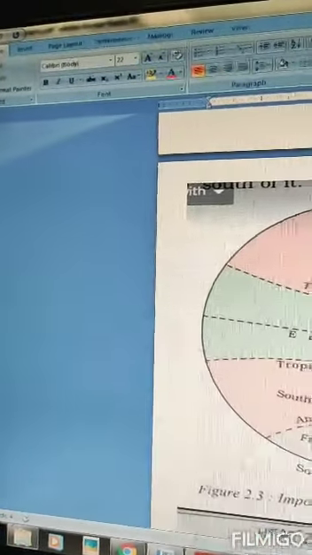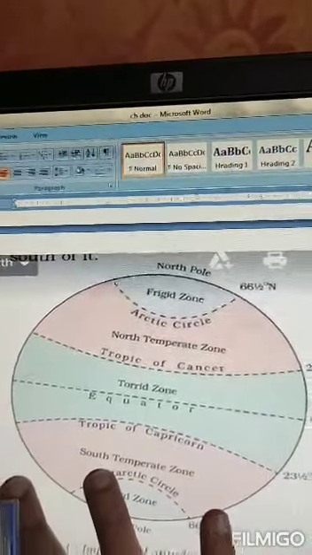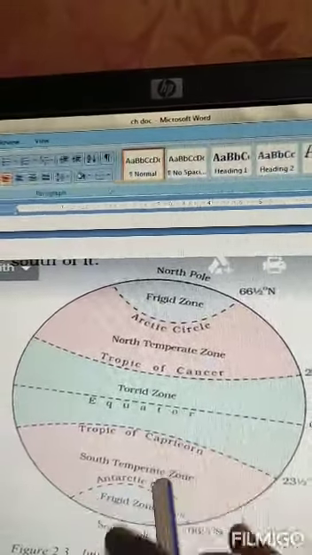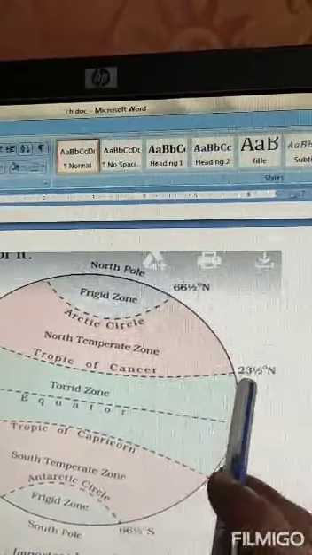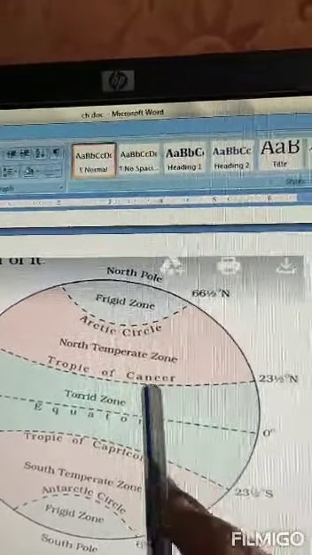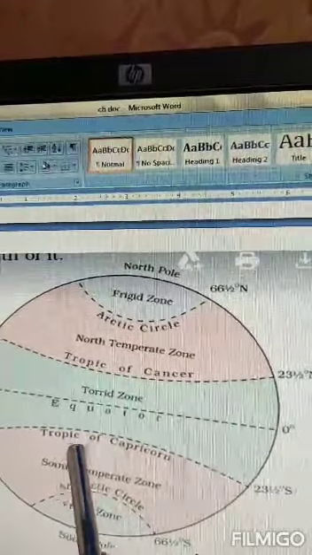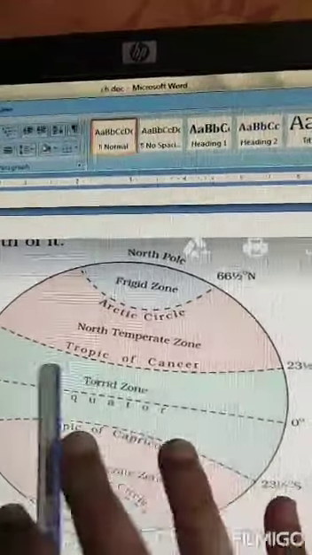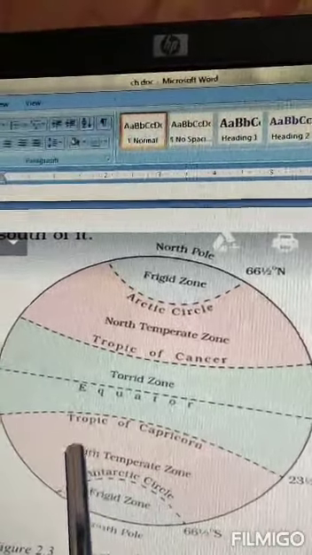These are the major latitudes. Tropic of Cancer, Tropic of Capricorn, both are 23 and a half degrees. But Tropic of Cancer is in the north and Tropic of Capricorn is in the south. This diagram you have to make. This diagram you are going to make in your notebooks.